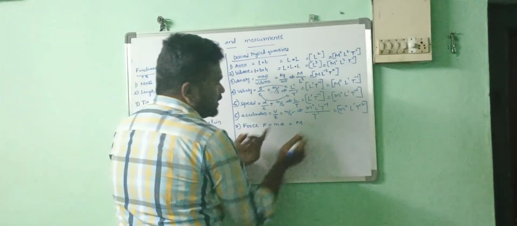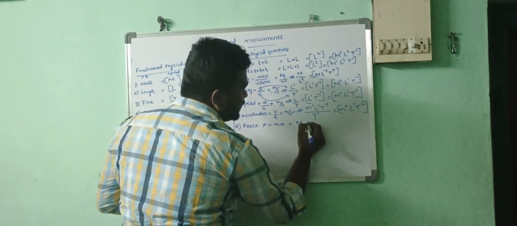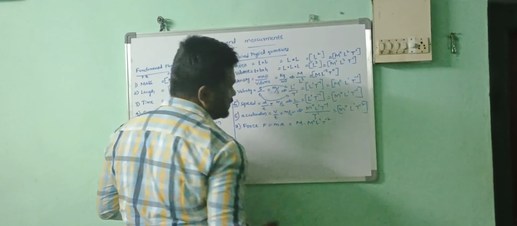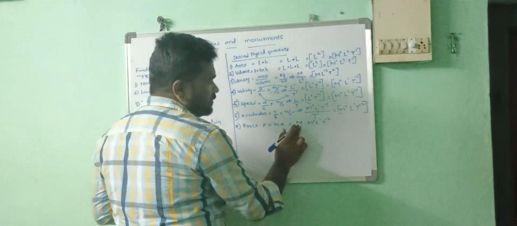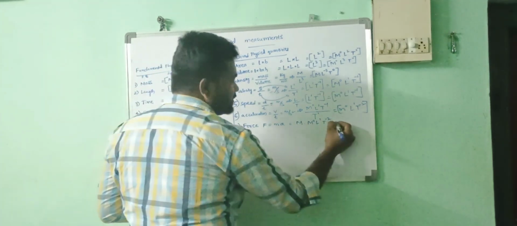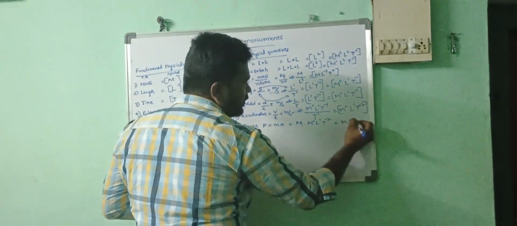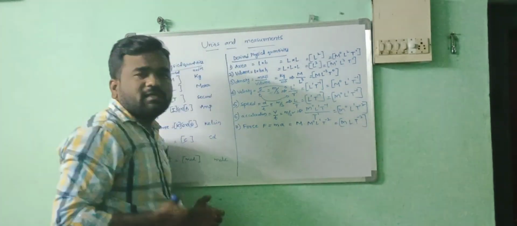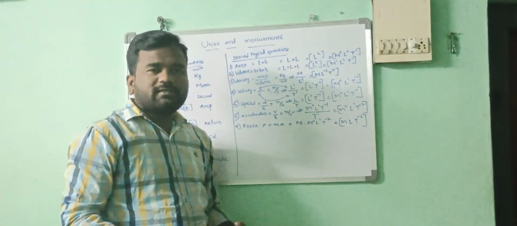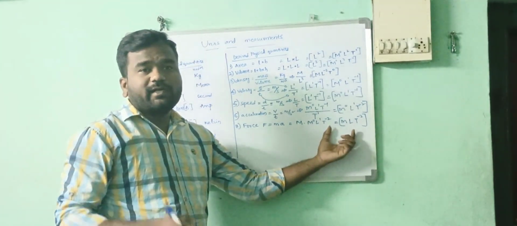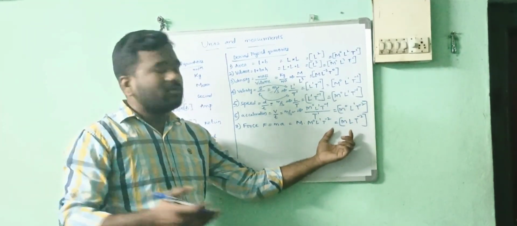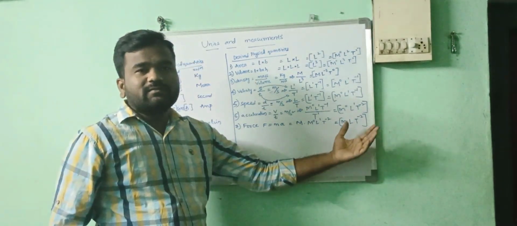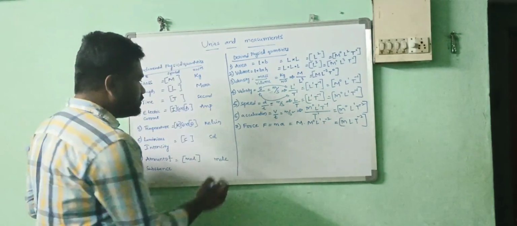For the acceleration you have to write m power 0, L power 1, T power minus 2. So you can derive this: m L T power minus 2. Simply remember this. This formula will be very helpful to you to find more dimensions. M L T power minus 2. Remember that.